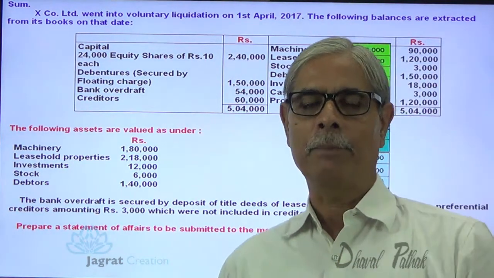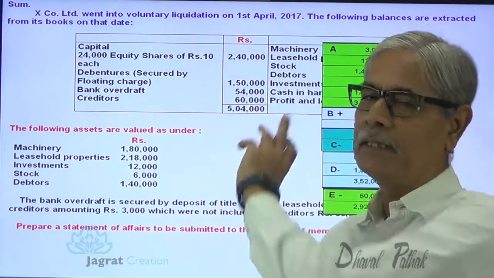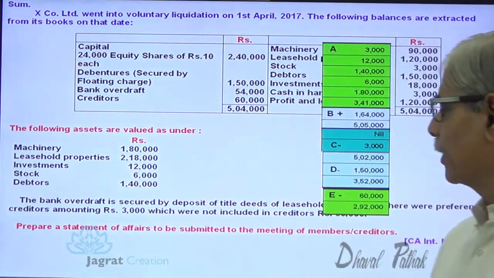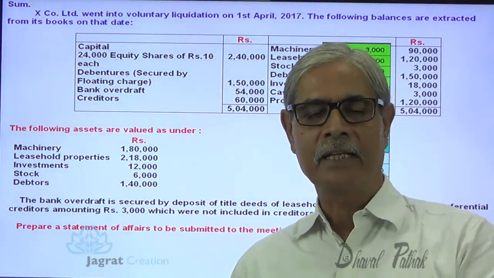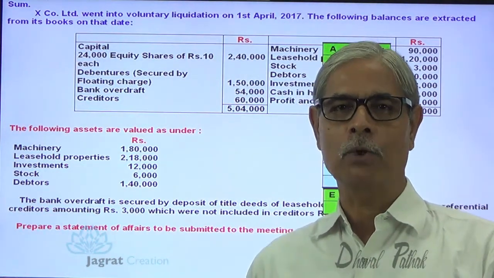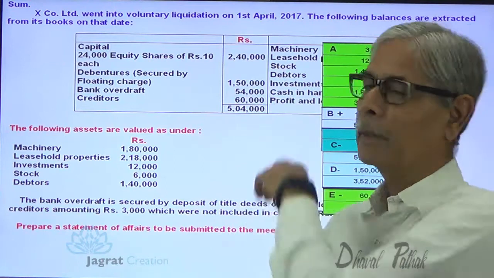Next I am required to pay preference share capital, but it is not there in this sum. That preference share capital is as per list F. After that I am required to pay the equity shareholders. They are as per list G.